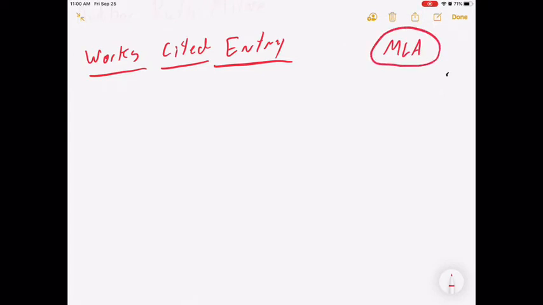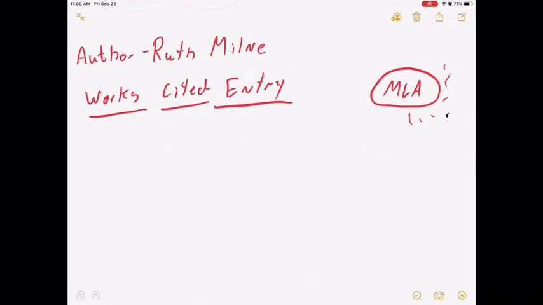Some of your other classes or other schools may use APA or Chicago or something else, but the format that we use is all described in MLA format. It's just a way to organize all of the components of our paper, how to write it, how to give credit, etc.